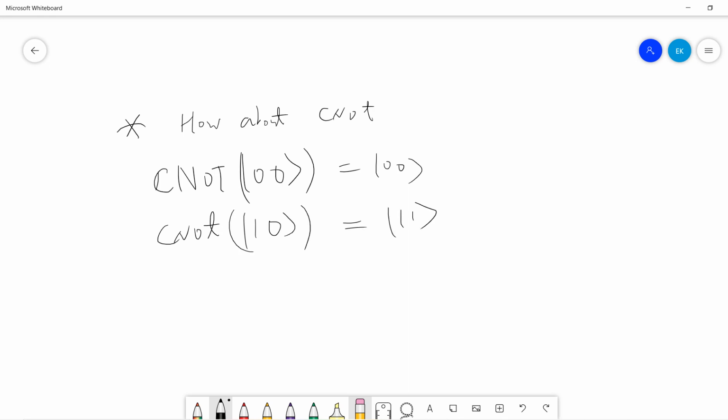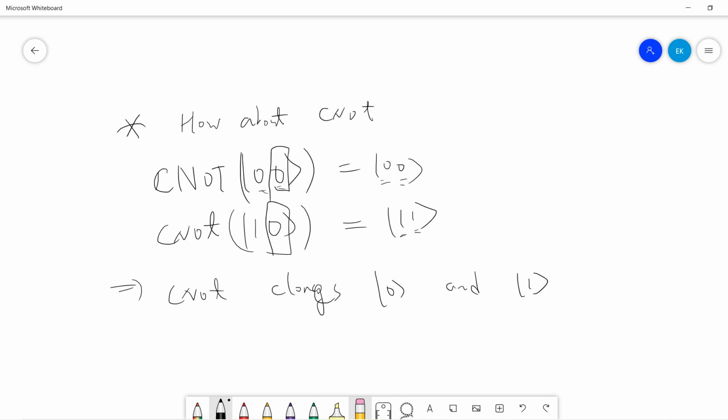So people would say, oh, maybe CNOT somehow clones 0 and 1, right? So you see CNOT clones 0 and 1. Suppose I view the second qubit as the ancilla, right? So if somebody gives you 0, it becomes 0 0. If somebody gives you 1, it becomes 1 1. So somehow CNOT clones 0 and 1, right?